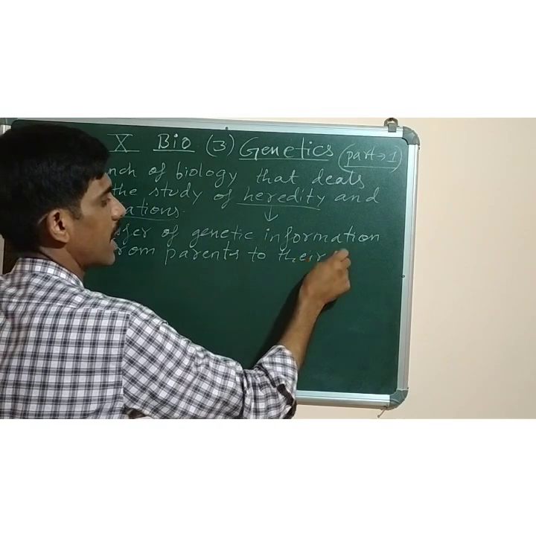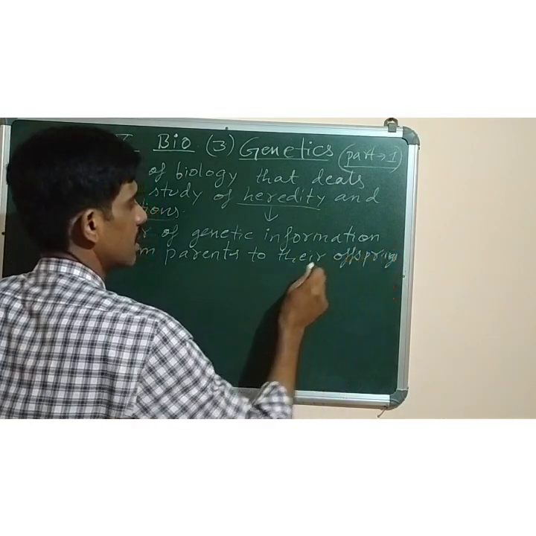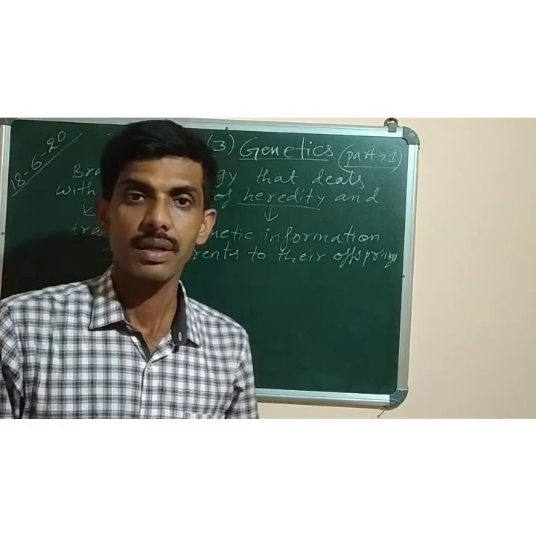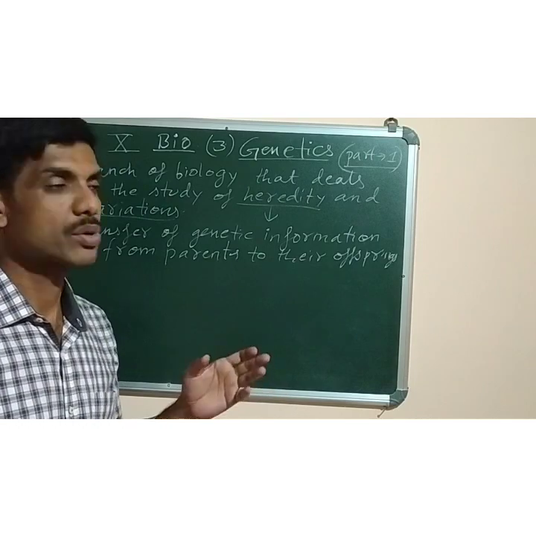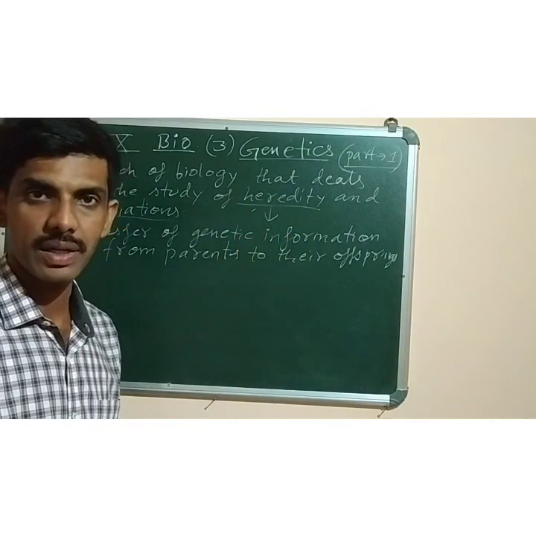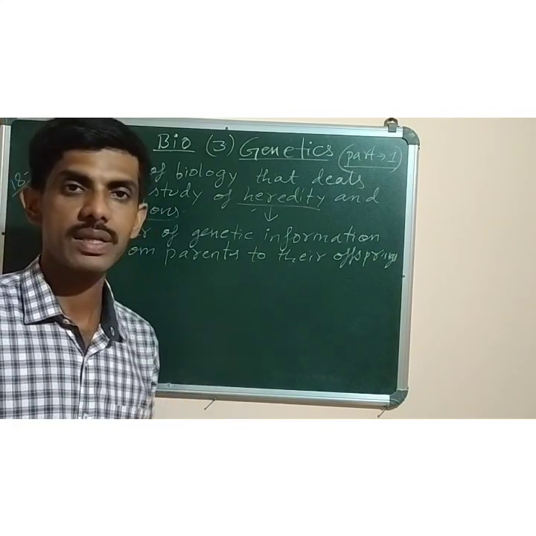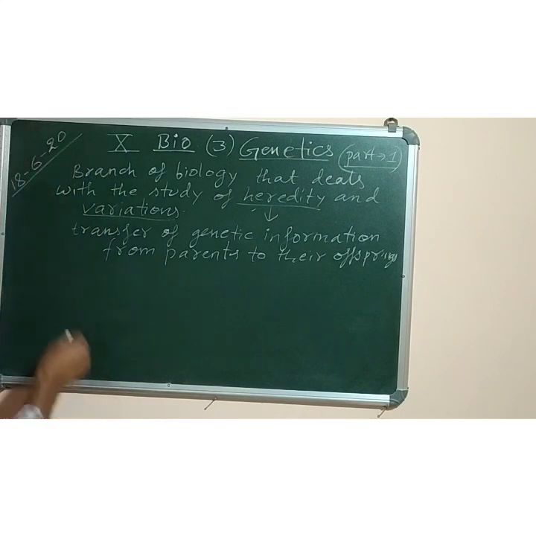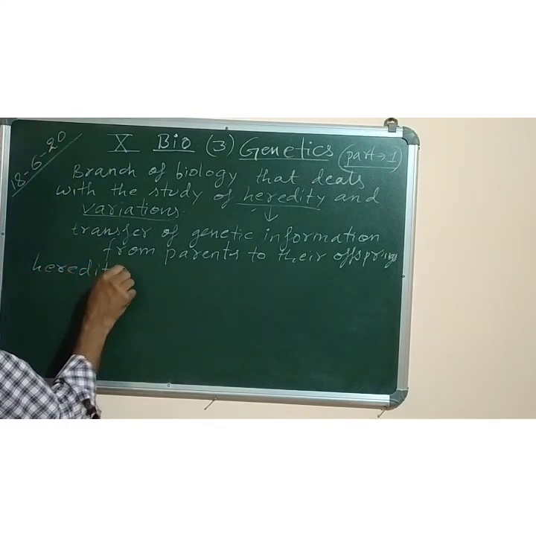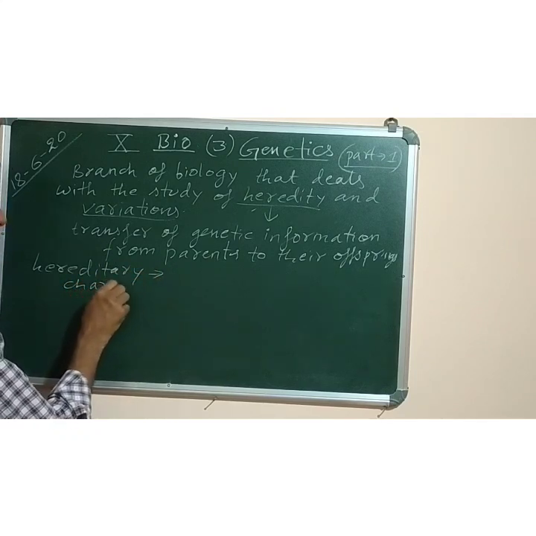Like whatever characters are there, suppose the curly hair, that character of curly hair or the height of a person is transferred from the parents to their children, and that process is called heredity. Such characters which are transferred from the parents to their children are called hereditary characters. So what are hereditary characters? The characters which are transferred from one generation to the other are called hereditary characters.